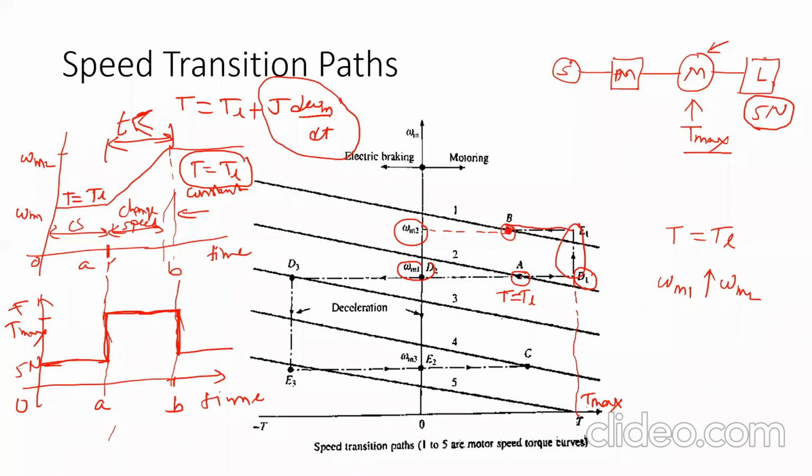Okay, means what? There must be a transition from the previous equilibrium point to the new equilibrium point. That is happening here. Here the transition happens from point A corresponding to speed omega m1, to point D1 corresponding to Tmax, to point E1 corresponding to new speed omega m2, and finally the new equilibrium point B, where again T is equal to TL.